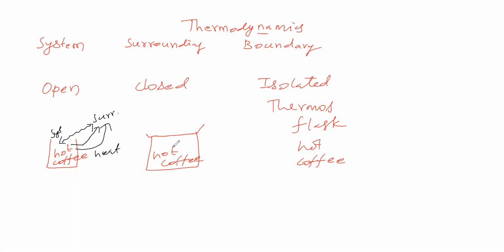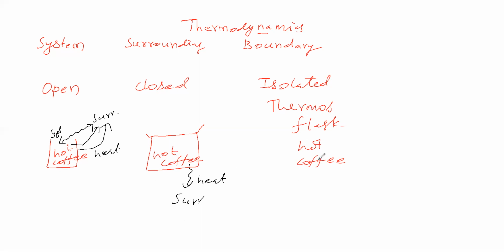Here, this hot coffee is placed in a closed vessel. After some time, it becomes cool and attains normal temperature, because this system is giving heat to the surrounding. But this system is not giving water vapor to the surrounding. Water vapor will condense under this plate. Therefore, between the system and surrounding, only energy is exchanged, not matter.